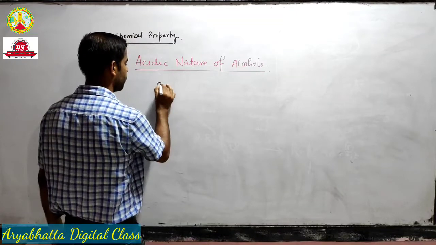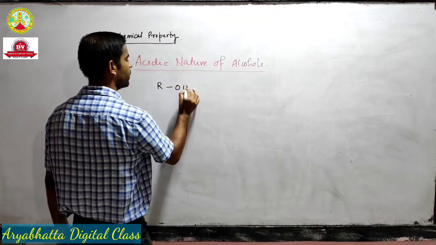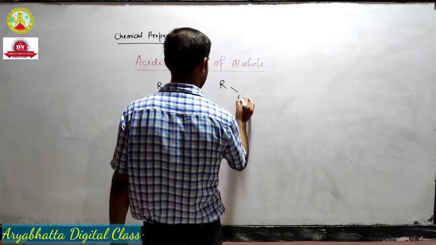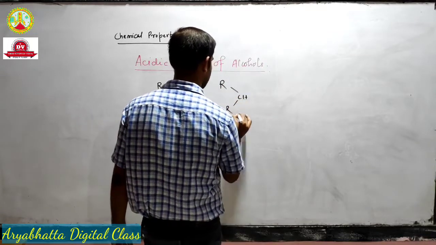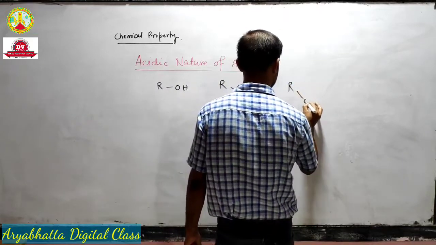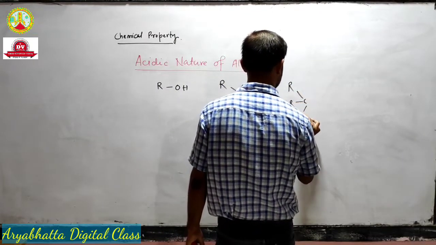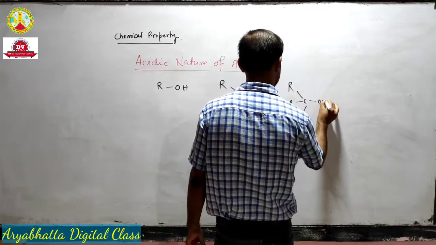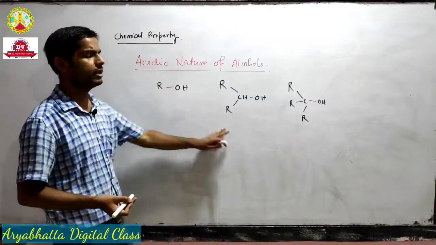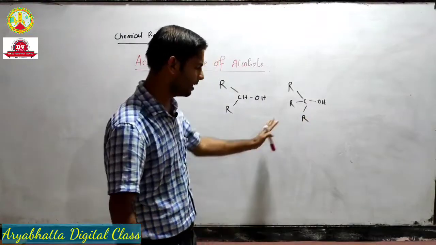Suppose we have a 1 degree alcohol, a 2 degree alcohol and a 3 degree alcohol.